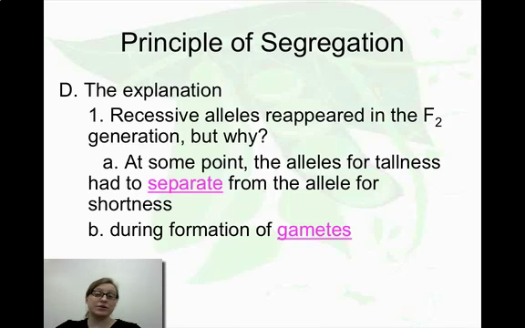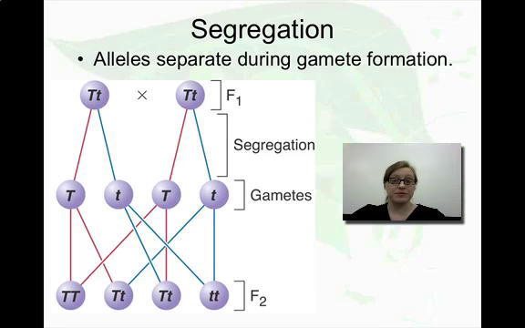So how can he explain this? It's not that the recessive alleles disappeared, but at some point when we were forming our gametes, that allele for tallness was able to separate itself from the allele for shortness. We've already talked about segregation when we talked about meiosis in the previous section, but let's take a look at it again.